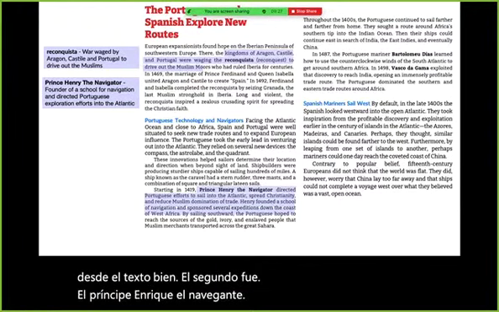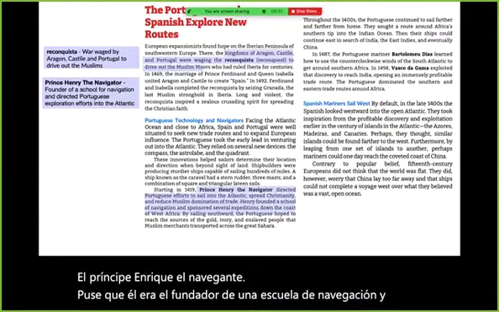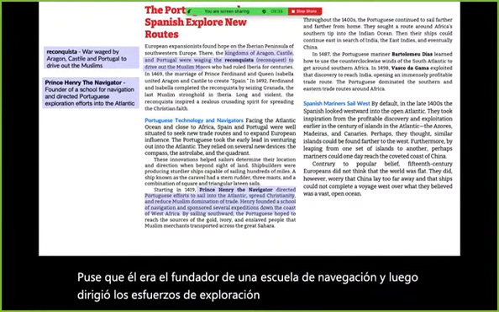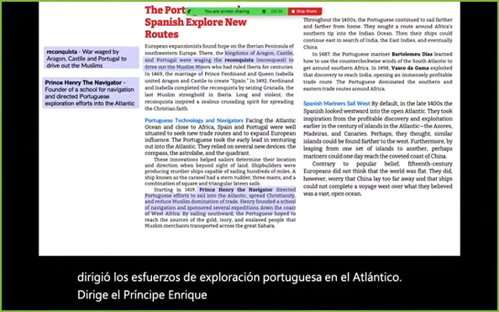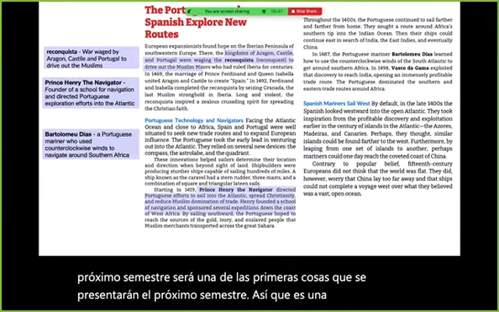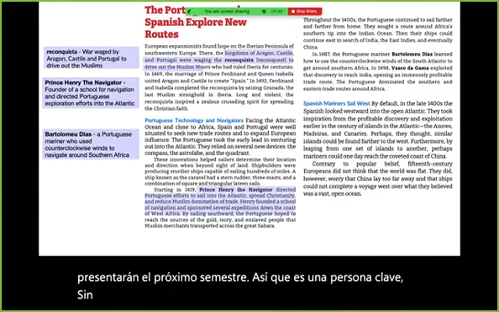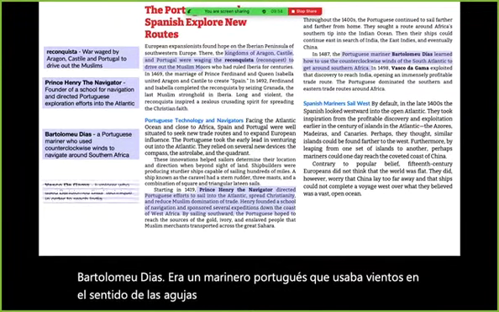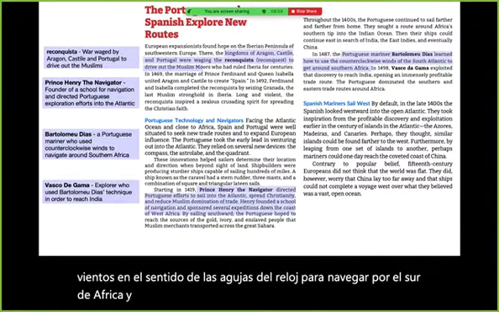I put that he was the founder of a school for navigation and that he directed the Portuguese exploration efforts into the Atlantic. Heads up, Prince Henry the Navigator will come up again next semester. He'll be one of the first things that comes up next semester, so he is a key person for sure. Bartolomeu Diaz was a Portuguese mariner who used clockwise winds to navigate around southern Africa. And Vasco da Gama was an explorer who also used Bartolomeu Diaz's technique in order to reach India.